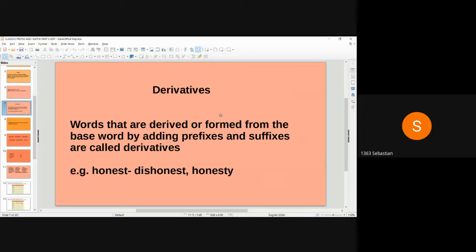Derivatives. What is derivatives? Derivatives are words that are derived or formed from the base word by adding prefixes or suffixes.